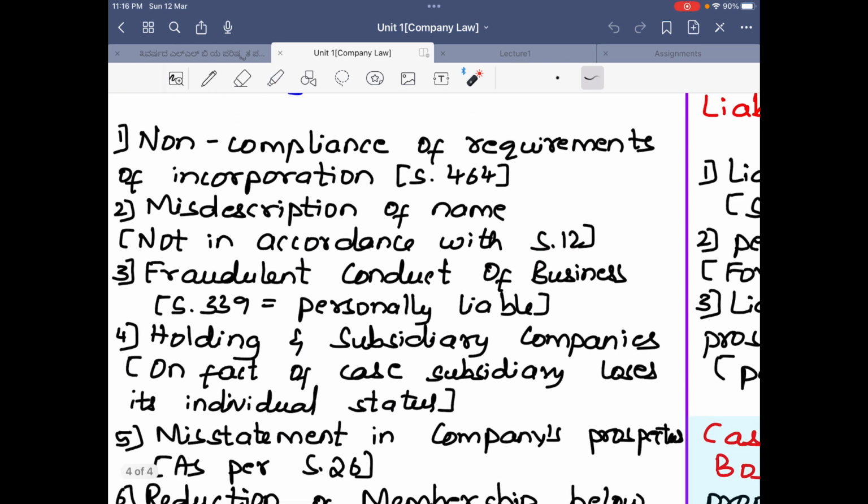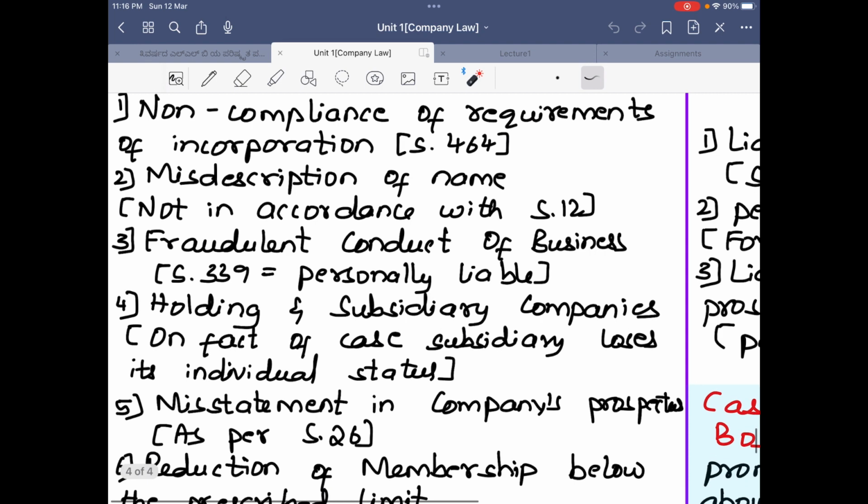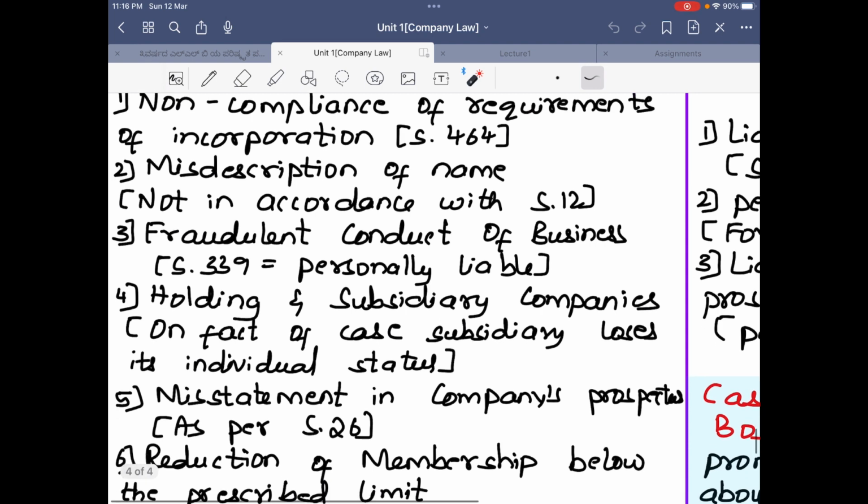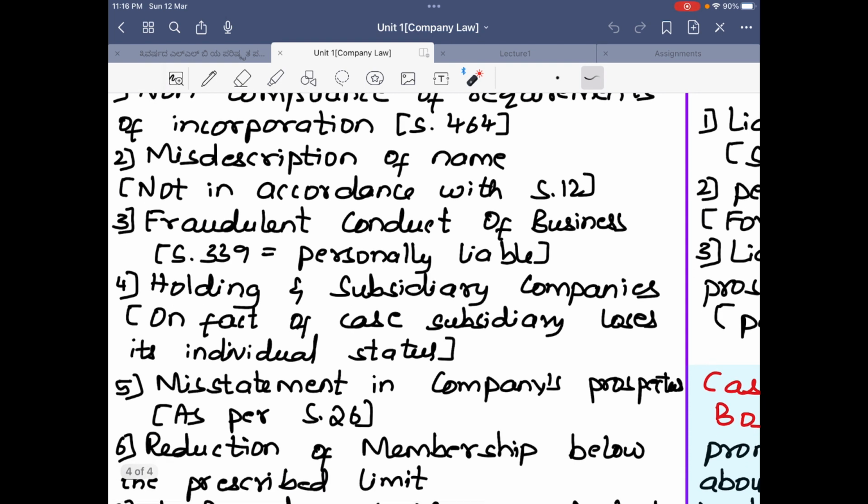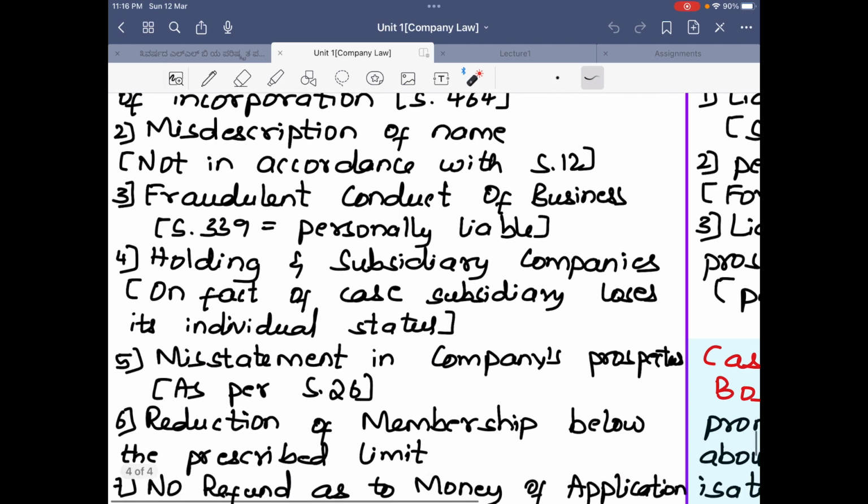Fraudulent conduct of business. So under section 339 of the 2013 Act, if anyone is involved in a fraudulent activity, then he will be personally held liable. So the corporate veil can be lifted. Holding and subsidiary companies. So if the company holds subsidiary companies, then also the corporate veil can be lifted.